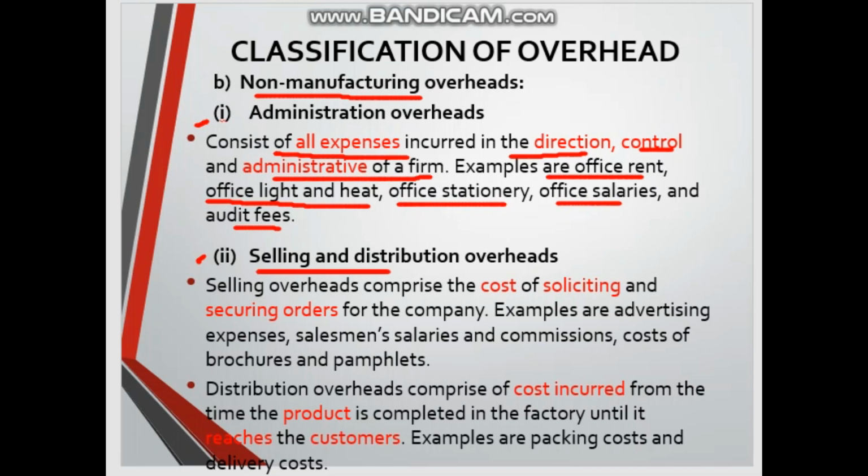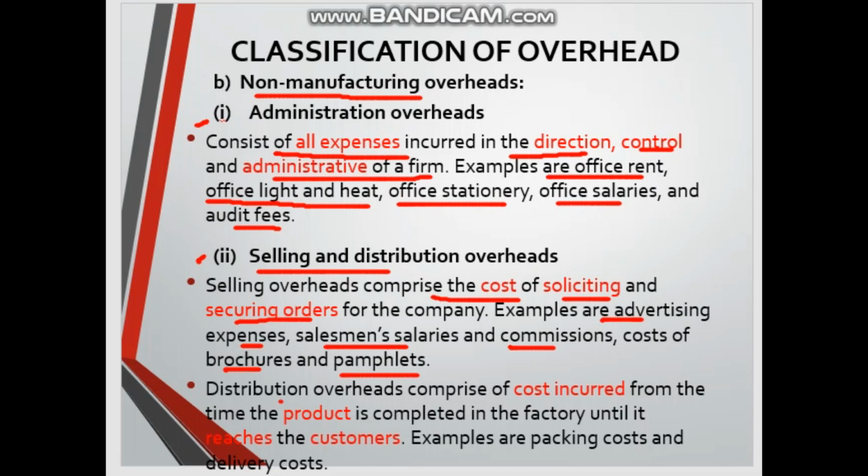The next one is selling and distribution. Selling comprises costs of soliciting and securing orders, for example advertising expenses, salesman salaries and commission. If you produce brochures and pamphlets, they also fall under selling expenses.